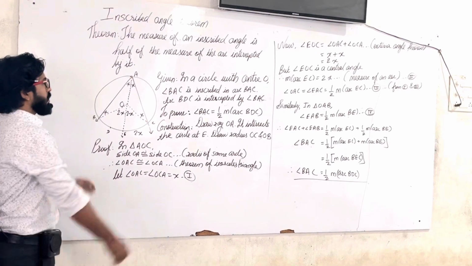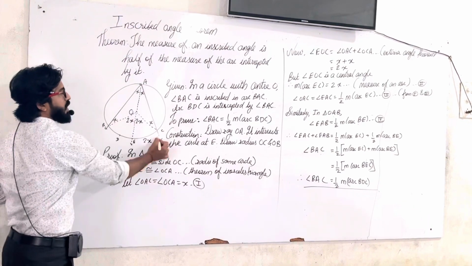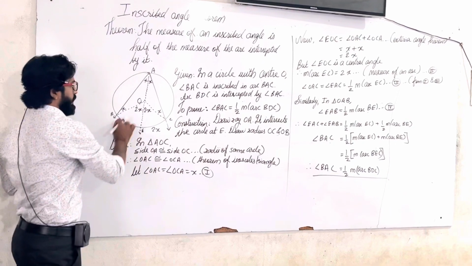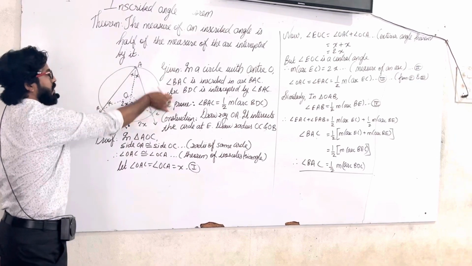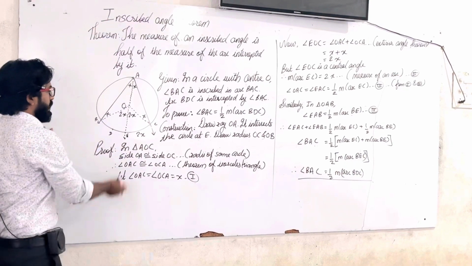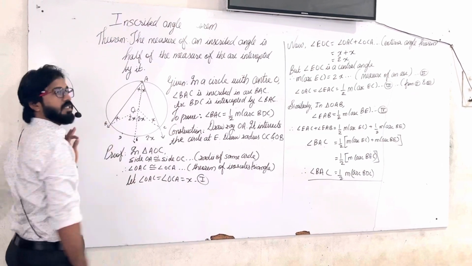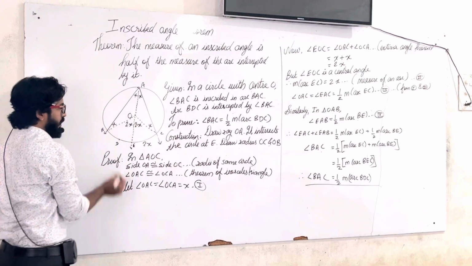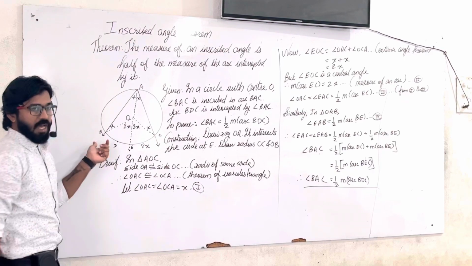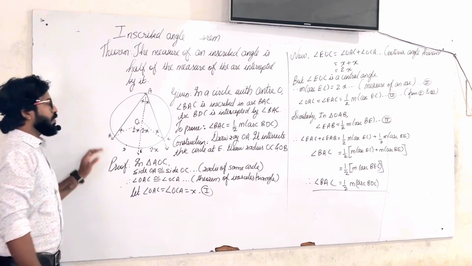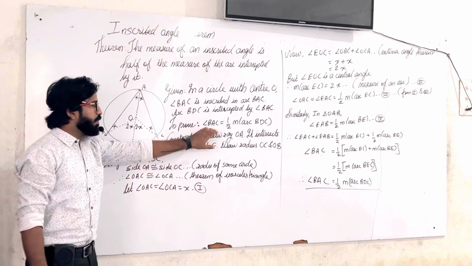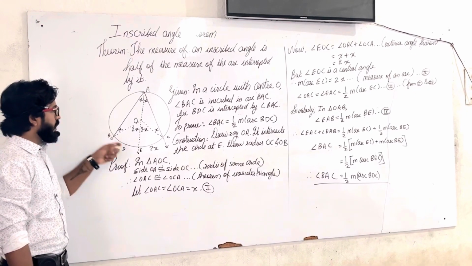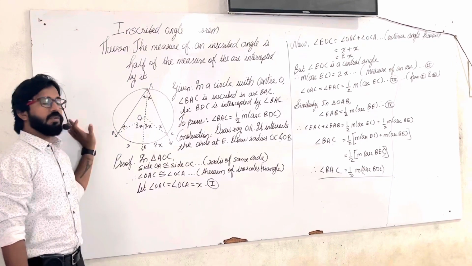Given that in a circle with center O, angle BAC is inscribed in the arc BAC, and arc BDC is intercepted by the angle BAC. Now, to prove that the measure of angle BAC is half the measure of arc BDC, we have done some construction over here.